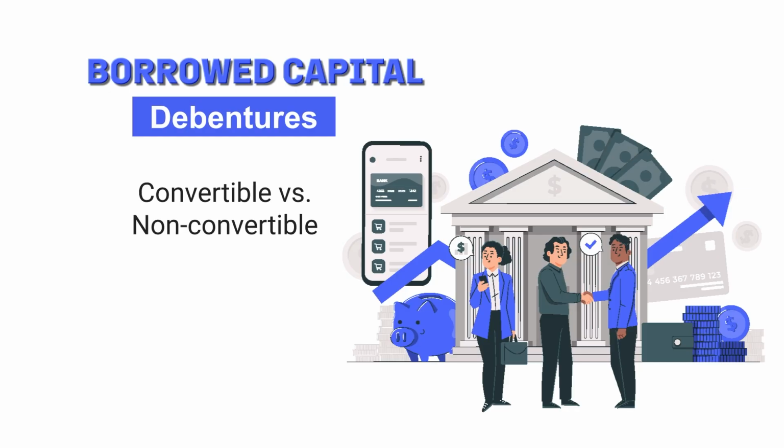The second category is convertible versus non-convertible. As the name suggests, convertible debentures are the ones which have a provision for conversion into equity shares of the company depending upon the provisions of the conversion. Now whether a debenture will get converted into equity shares of the company or not, all the terms and conditions are specified by the company at the time of inviting the application for debenture. Each debenture will get converted into how many shares, at what point of time, everything will be specified in the beginning. At a later point of time it cannot be changed, it cannot be altered.